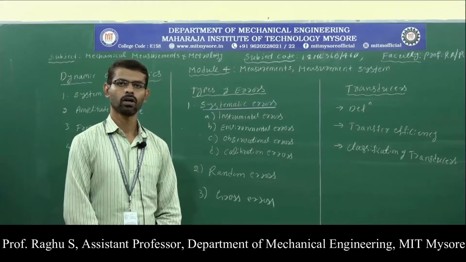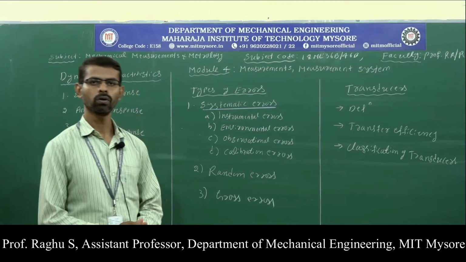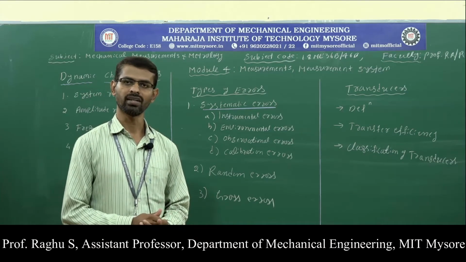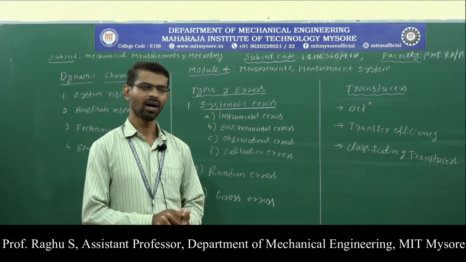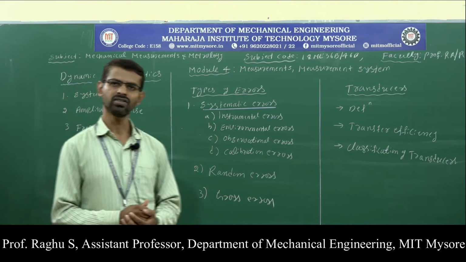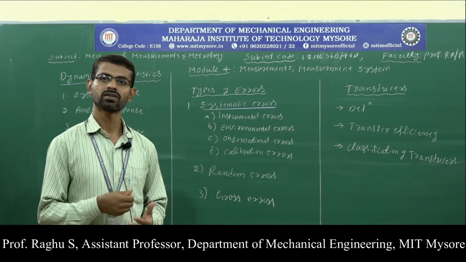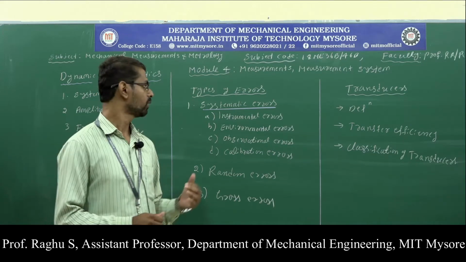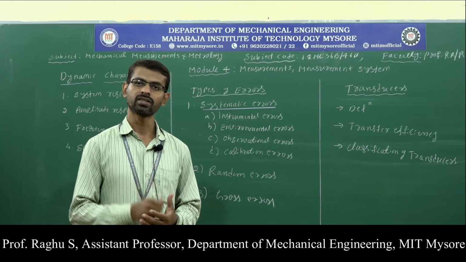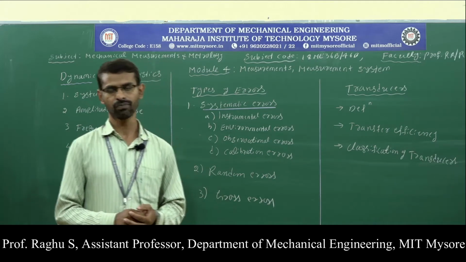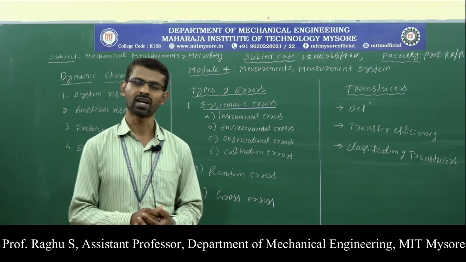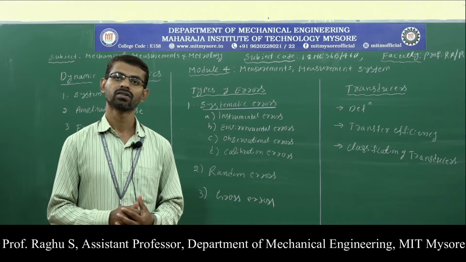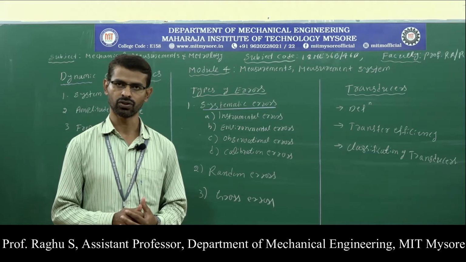Hello everyone. So we were discussing module 4, that is measurement systems: intermediate, modifying and terminating devices. In the last session we discussed the definition of measurement, significance of measurement, and requirements. Then we discussed one important topic, the generalized measurement system, and its basic elements. We also discussed static characteristics of measurement system.